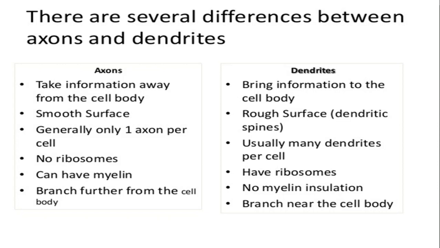Axons can have myelin sheath. I have shown you the myelin sheath, but in dendron there is no myelin insulation. Axon may be branched further to form another nerve cell, but the dendrites branch near the cell body, and cannot form another cell body.